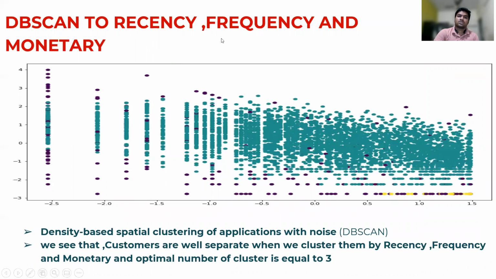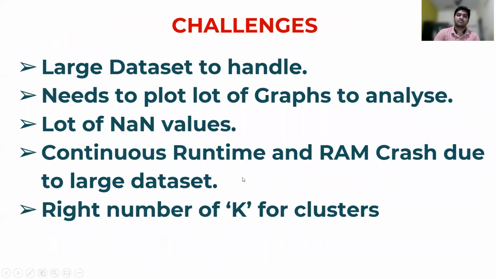So DBSCAN on recency, frequency, monetary, and the model DBSCAN: density based spatial clustering of applications with noise. We see that the customers are well separated when we cluster them by recency, frequency, and monetary, and the optimal number of clusters is 3 here. Here we have considered the number of clusters as 3 in DBSCAN clustering.